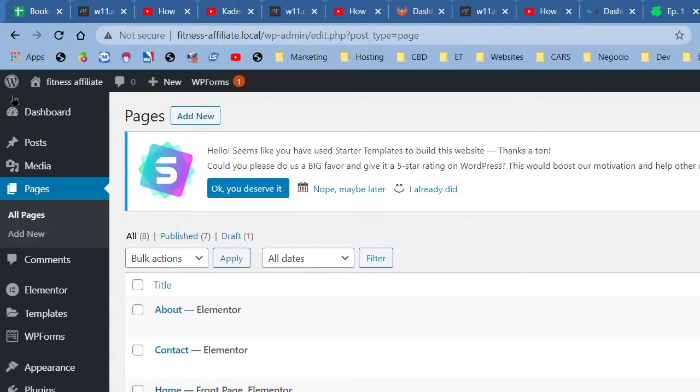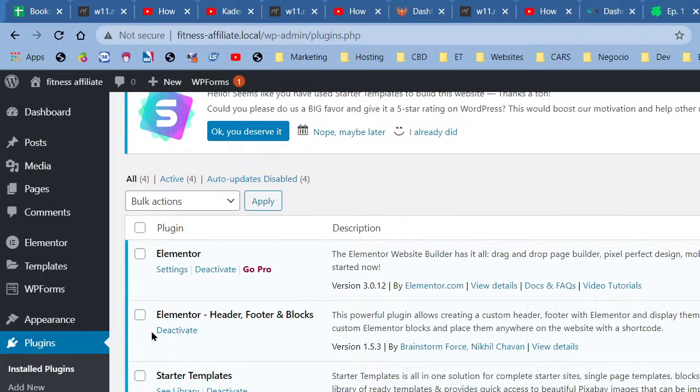We're going to click the W, plugins. Remember I mentioned plugins. Let's go to the installed plugins because we have a few installed now. We have Elementor, that's what we were using for the colors right now, and we can use to build the page. We have Elementor header and footer, that's what's going to create the menu and the sub and the footer menu. We have the starter templates that gives us the actual library of websites, and we have WP Forms that allows us to build a contact page.